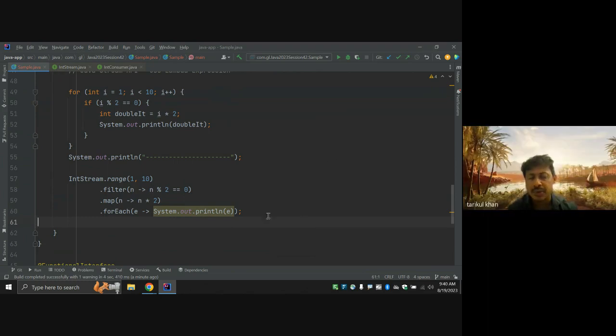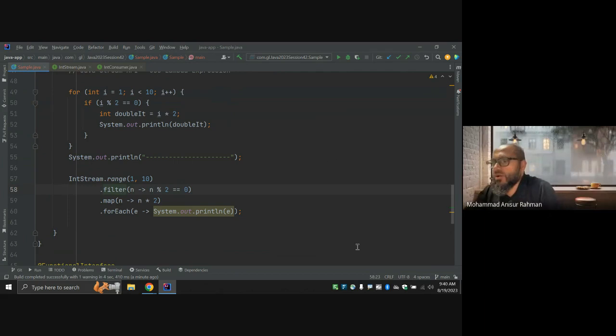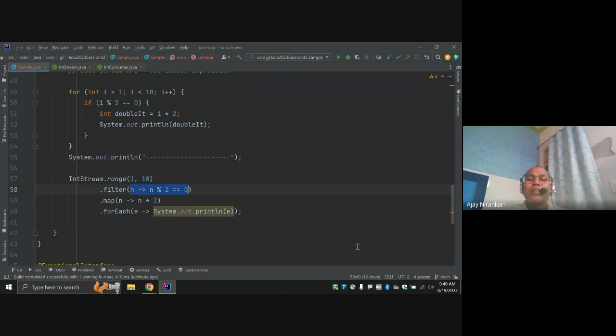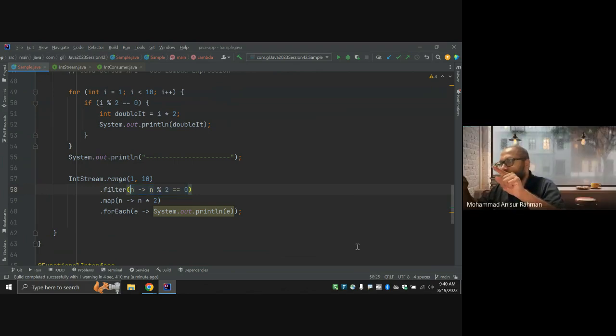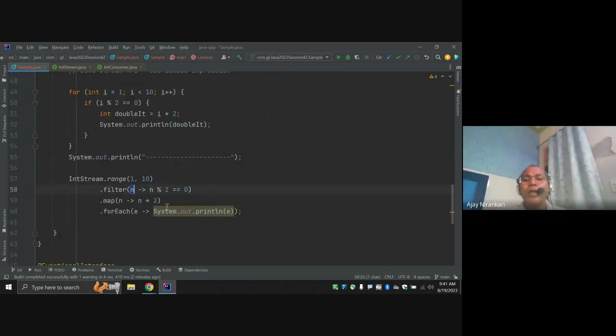Filter means the for loop. Now I am going to detail here. Explain. You notice here I am writing a lambda expression. This is the lambda expression. Take one input and return. This is the predicate. One second, Ajay. There is a lambda expression inside the bracket, that is n, and then something like n modulo 2. That's the lambda expression. Yes. Notice, lambda expression, what? Input, arrow and output, right? Right. Same I am writing here. This is the input n, this is the lambda arrow, and this is the body.